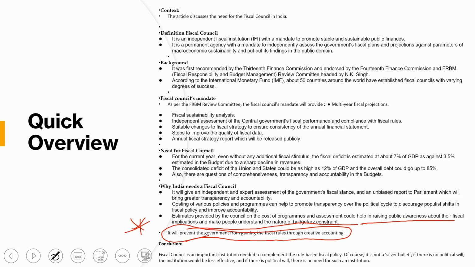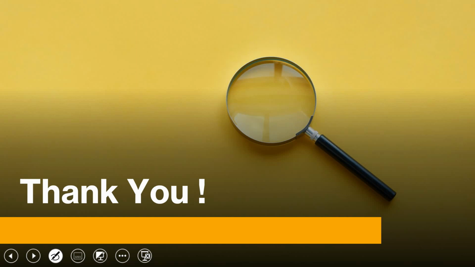Okay. And the fiscal council is an important institution needed to complement rule-based fiscal policy. Of course, it is not a silver bullet: if there is no political will, the institution will be less effective, and if there is political will, there is a need for such an institution. Okay, so this was something in fiscal policy. I hope you understand all those concepts and economic terms.